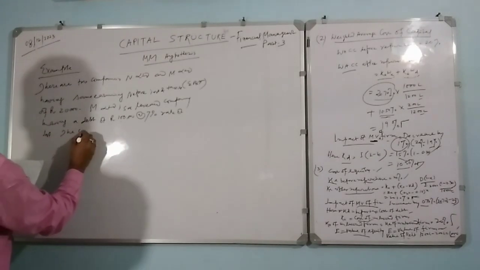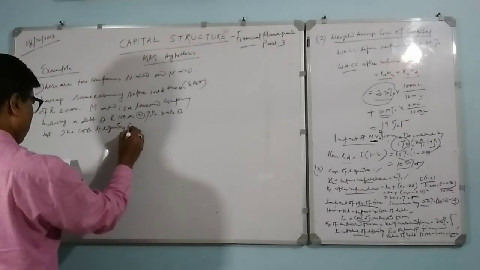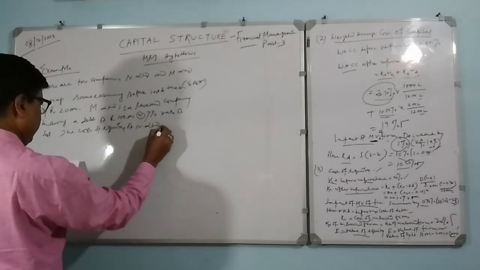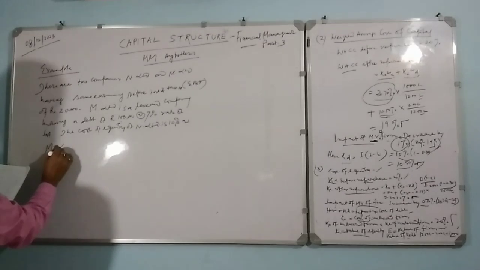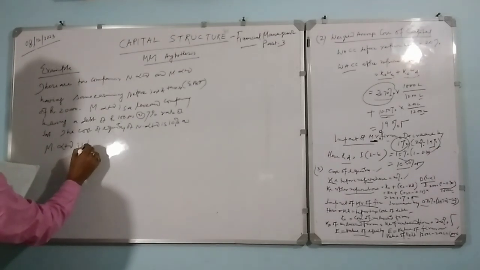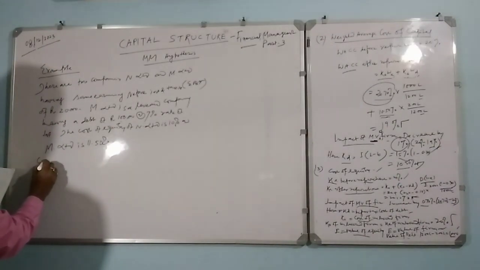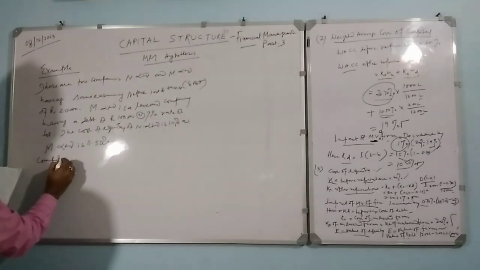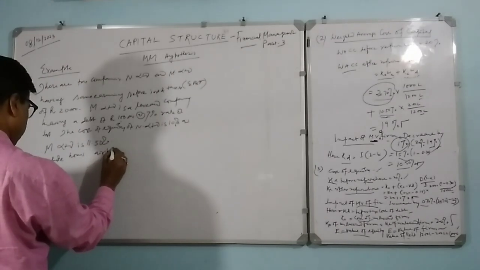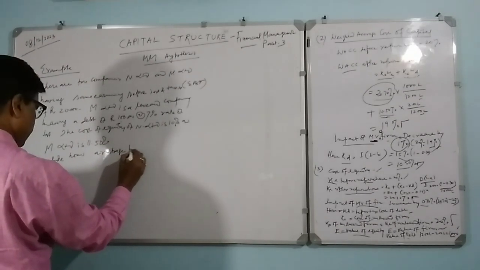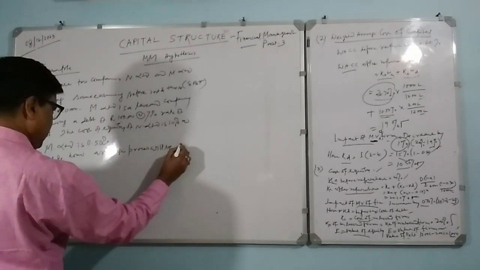The cost of equity of N Limited is 10% and M Limited is 11.50%. What we have to do? Compute how the arbitrage process will be carried on.